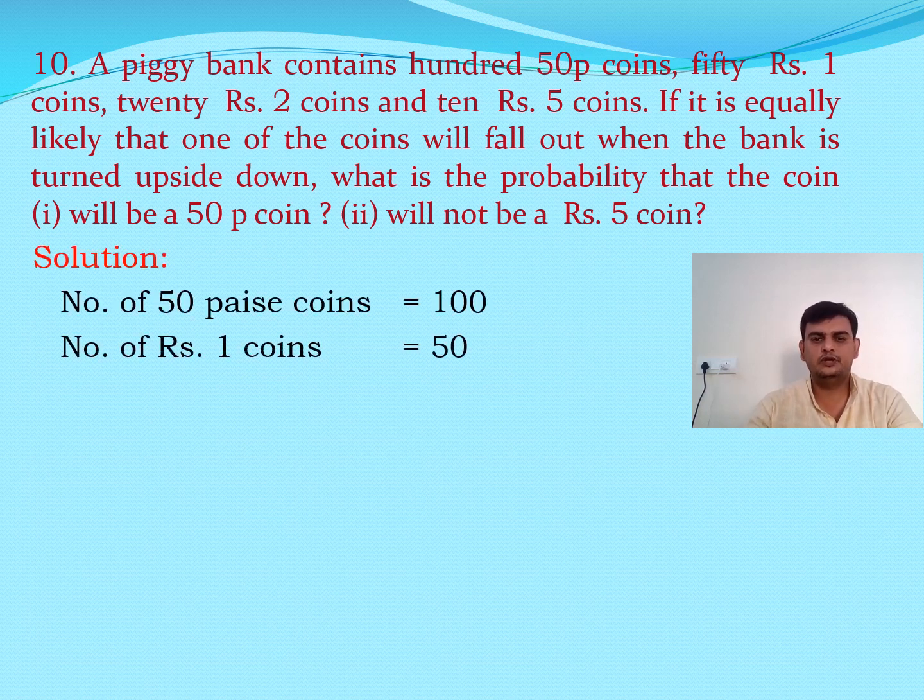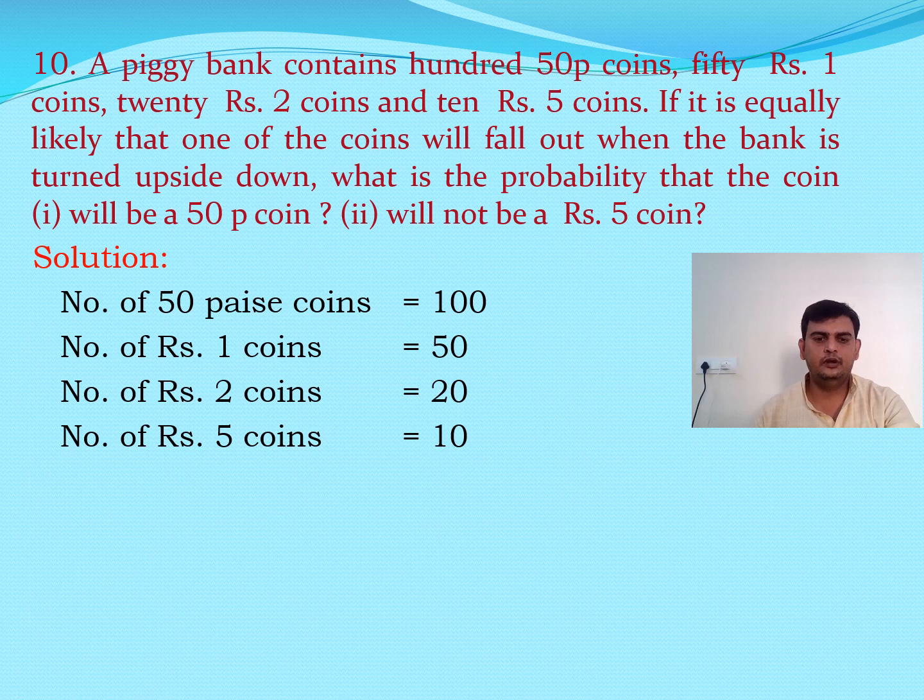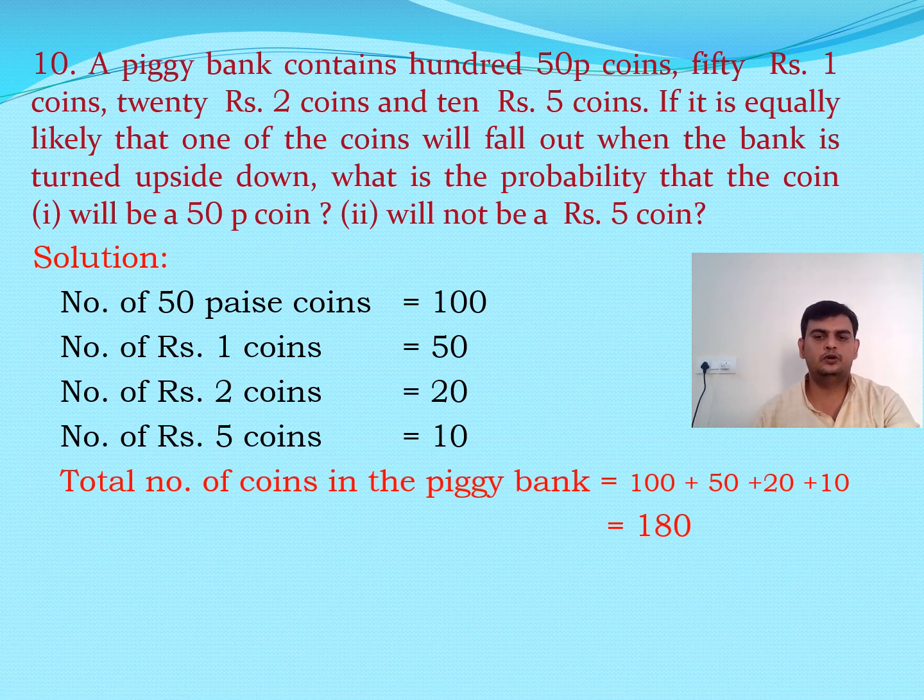We have number of 50 paise coins are 100, which is given in the question. 50 1 rupee coins, 20 2 rupee coins we have, and 5 rupee coins are 10. Total how many coins we are having here? So total number of coins are nothing but 180. This is possible outcomes. I have total 180 possible outcomes.